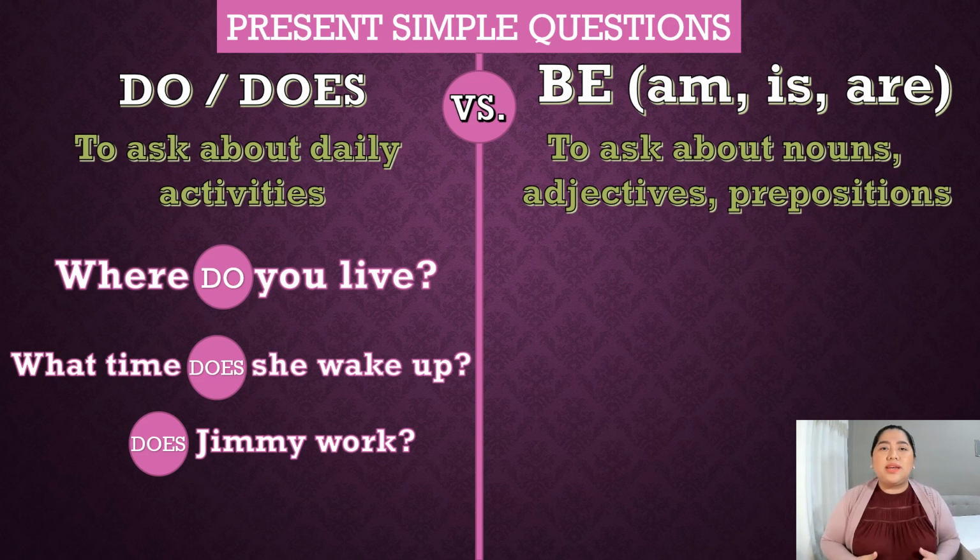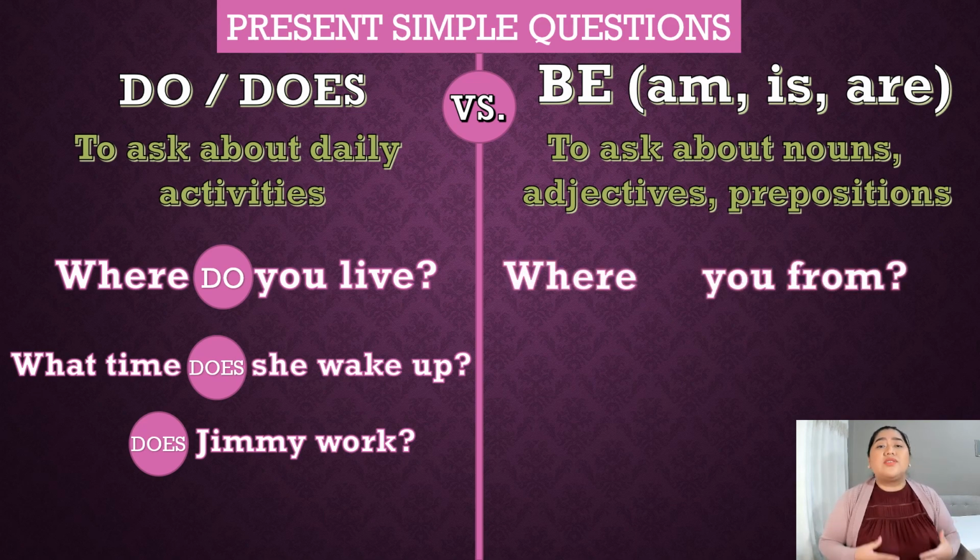So what happened here? On this side, we use auxiliaries and verbs. Could you see the activities? Live, wake up, work, study, go to the gym, go home, get home. All of these are verbs, activities. And we need to use auxiliaries to ask about them in present simple tense. But don't forget to use the correct one, do or does. Of course, we use do for I, you, we, they, and plural nouns, and does with he, she, it, and singular nouns.